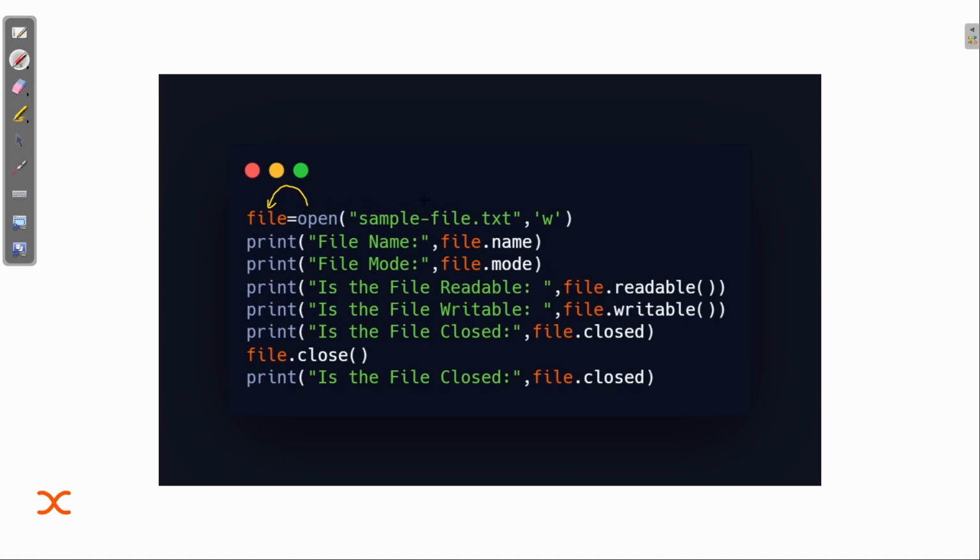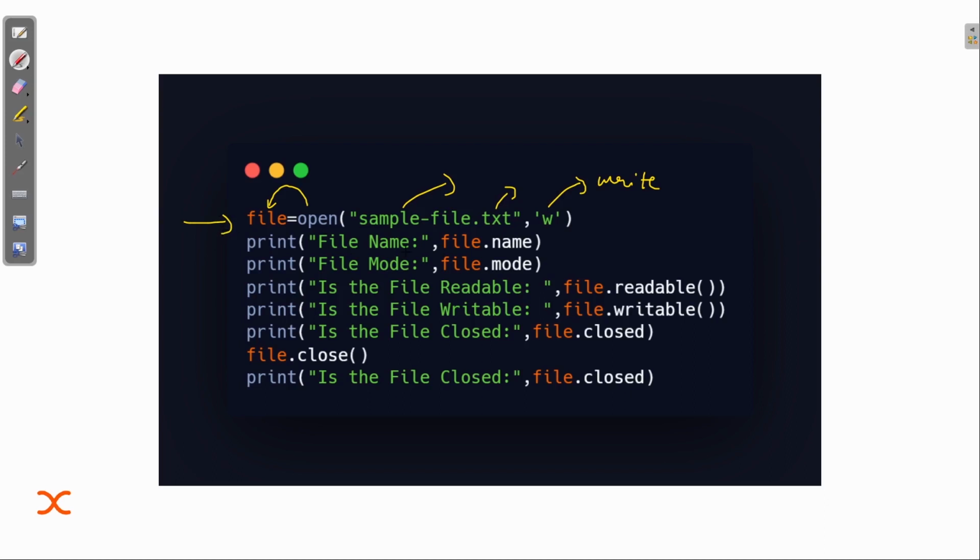I'm opening the file sample, of text type with the extension .txt, and the mode in which we are opening it is write. So it is in write mode. That's the basic syntax for opening any file.